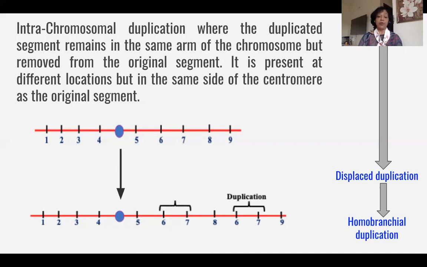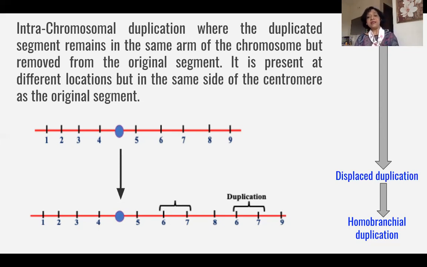So how do I represent it? I have represented it as 1, 2, 3, 4, centromere, 5, 6, 7, 8. So you can see 8 has come in between. So that means my duplicated segment has shifted. It is not adjacent. And then again 6, 7, and then the original 9. So this type of duplication is called displaced duplication.